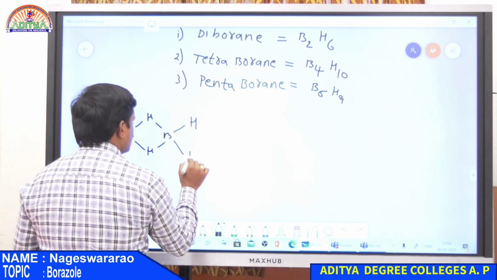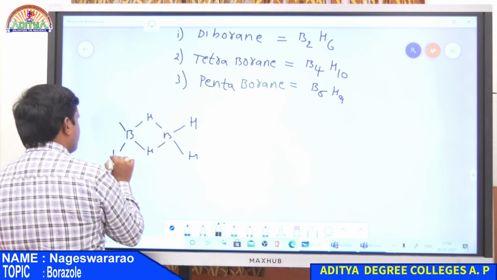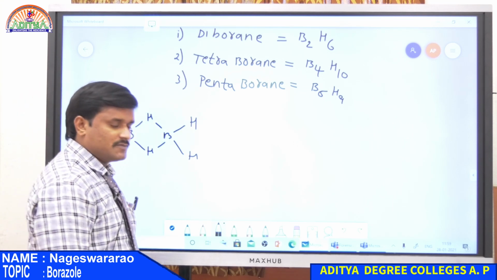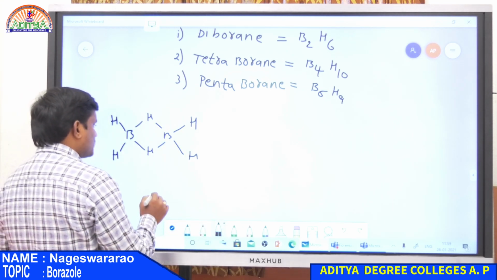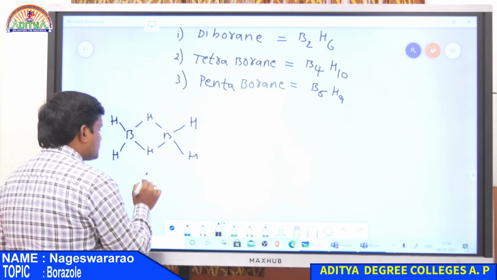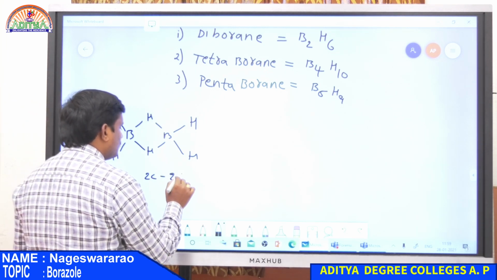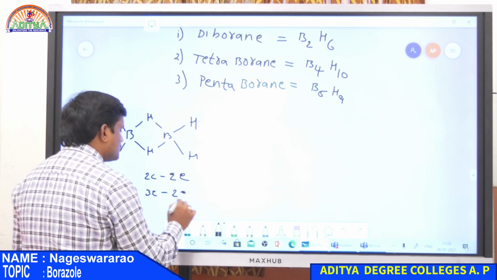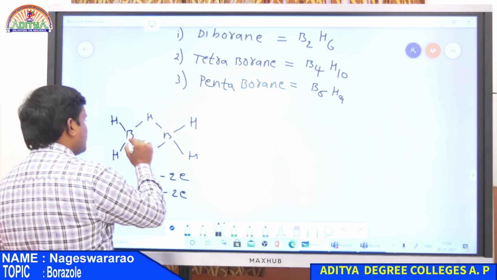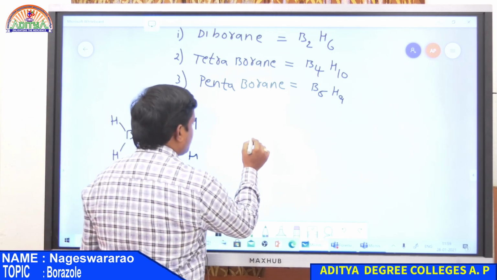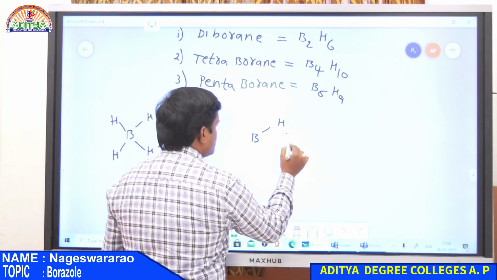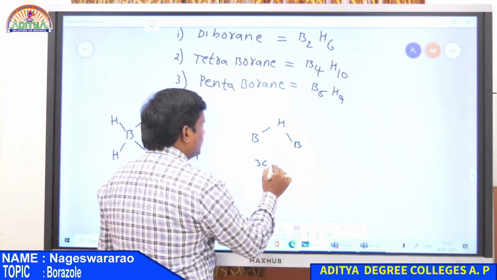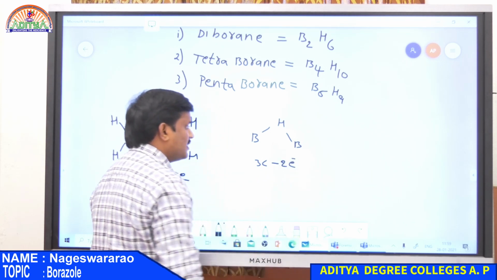This is B2H6, 2 boron atoms as well as 6 hydrogen atoms. Here 3 different types of bonds are there. One is the 2-centered 2 electron bond, and one more bond is there, that is the 3-centered 2 electron bond. So BH bonds as well as BHB bonds.